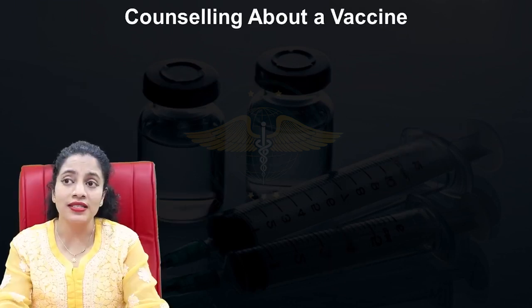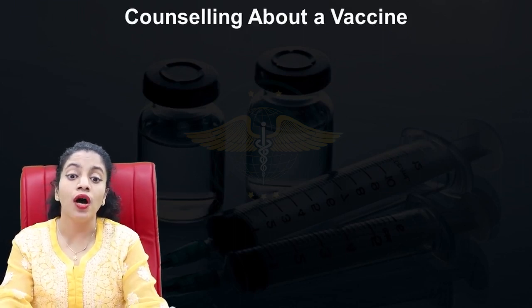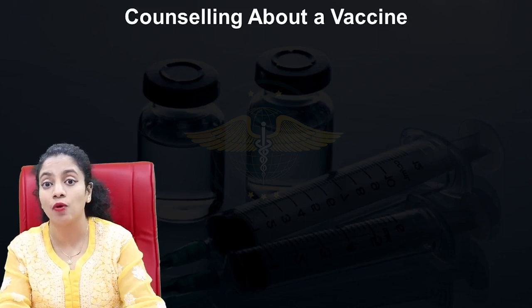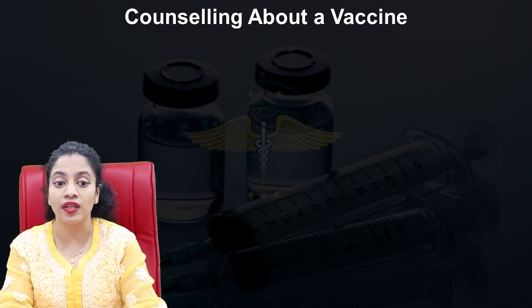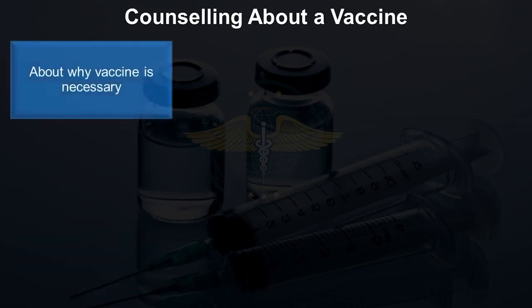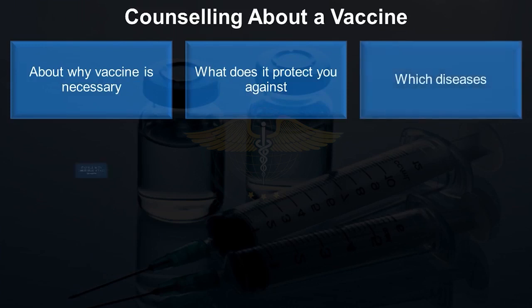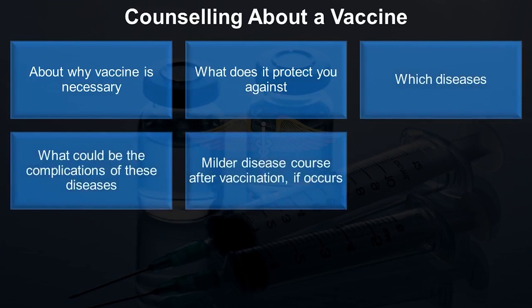Now, when we consider the adverse events following immunization, we should also know how to counsel a parent about a vaccine considering the background of adverse events following immunization. So, we should start with why a vaccine is necessary. What does it protect you from? Which diseases? What could be the complications of these diseases? Milder disease courses happen after vaccination if they occur at all.